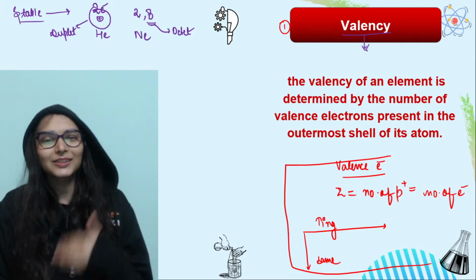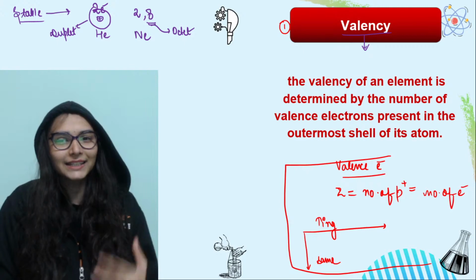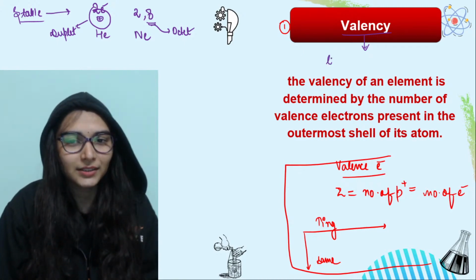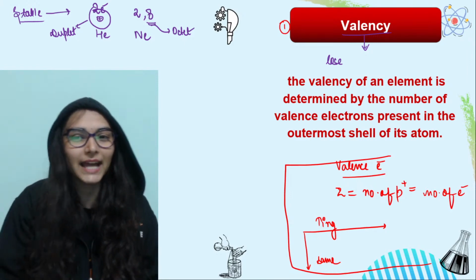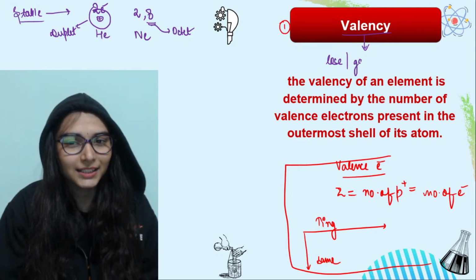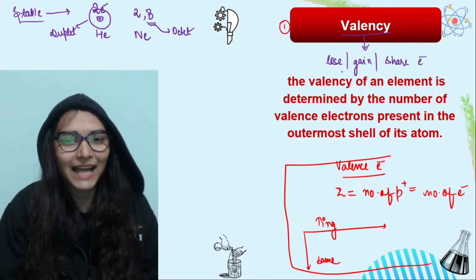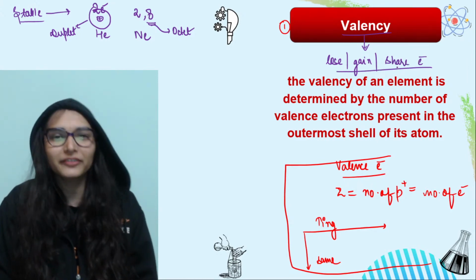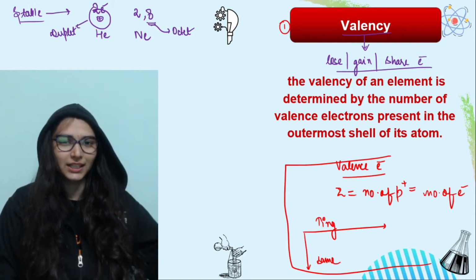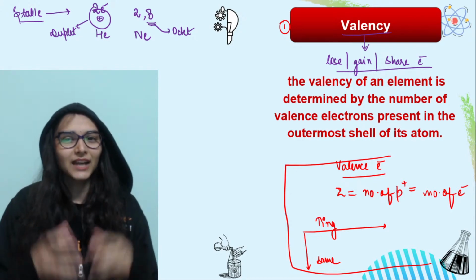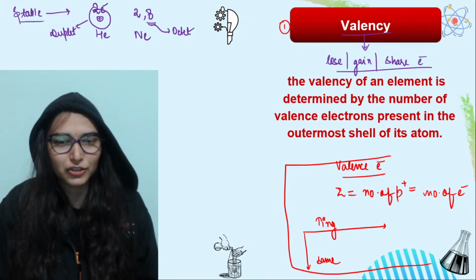Valency is that number of electrons that an atom needs to lose. What did I say? Valency is that number of electrons that an atom needs to lose, gain or share so that it can achieve a stable configuration. How many electrons it needs to lose, gain or share so that it gets a stable configuration, right?